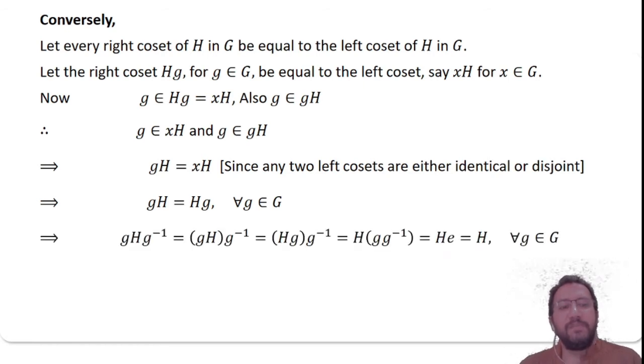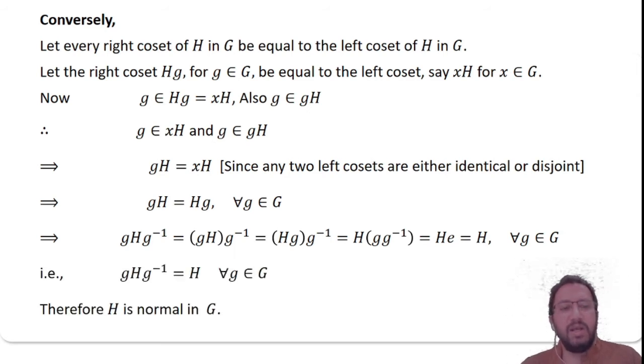So now you just multiply g inverse from right and apply the associative law here to get H equal to H, that is gHg inverse equal to H for all g belongs to G. So that proves gHg inverse equals H for all g belongs to G. Therefore, H is normal in G.